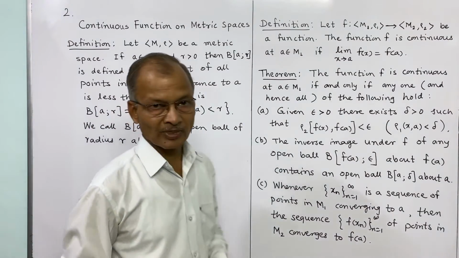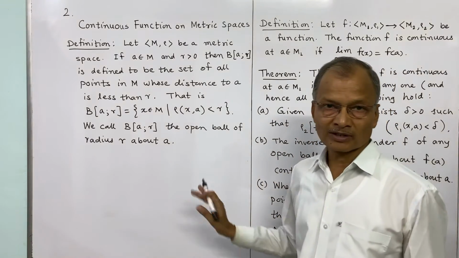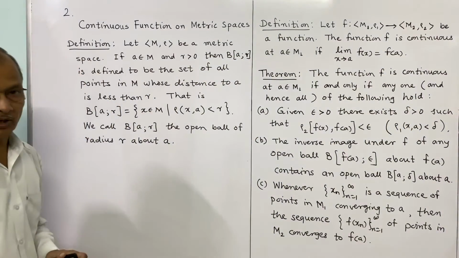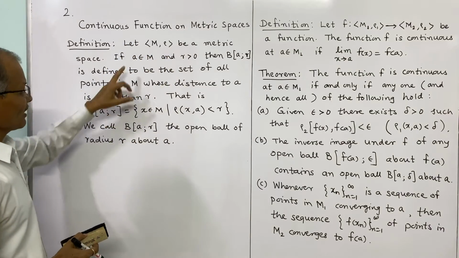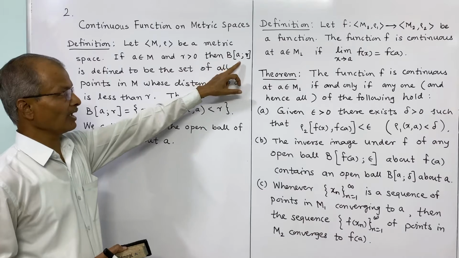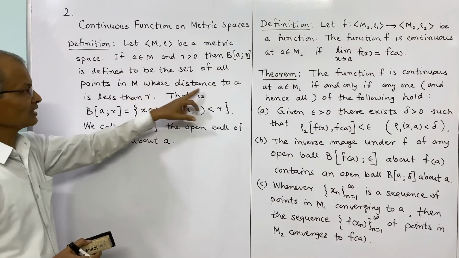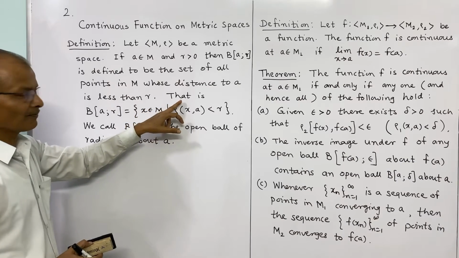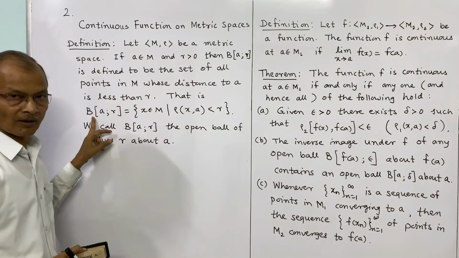To save time I have written a few definitions and results here. So we will try to understand these definitions and results. The first definition is of open ball. It is defined as: let M and rho be a metric space. If A is a point in M and R is greater than 0, then B of A and R is defined to be the set of all points in M whose distance from A is less than R.